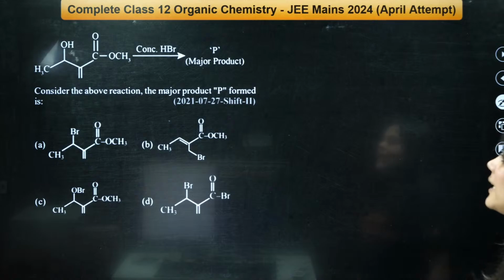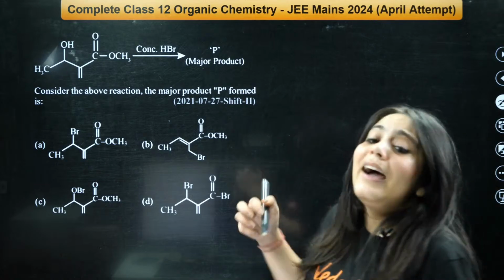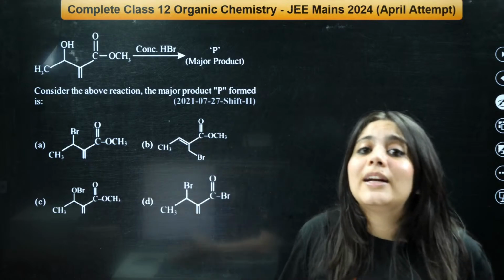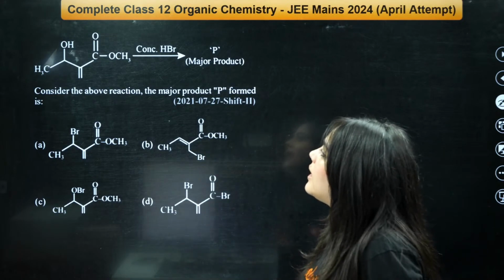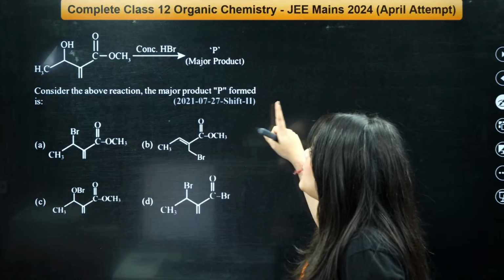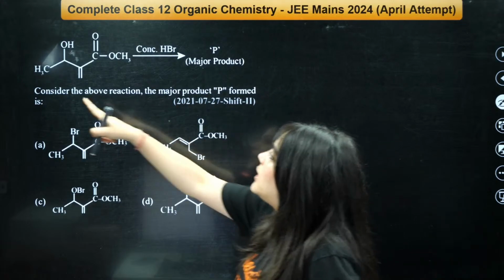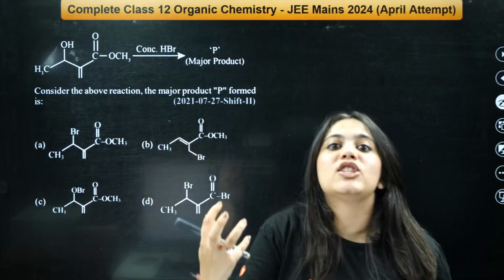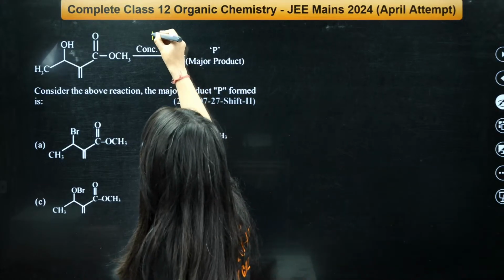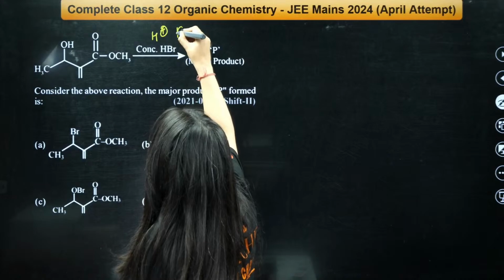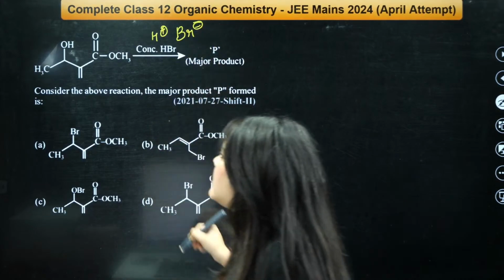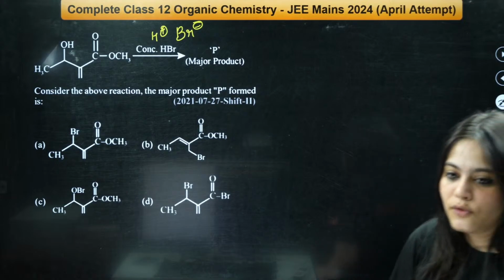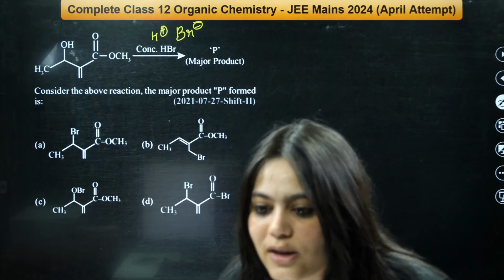Next question on your screen. Again you have been given an acid. These questions are so prominent, they will be asked every time. The question is, consider the above reaction, the major product P formed is. So this is the reaction given to you. Again, you have an acid. HBr is the acid. It will break down into H plus and Br minus ion. Now what will be the reaction? What do you think would be the reaction for this?